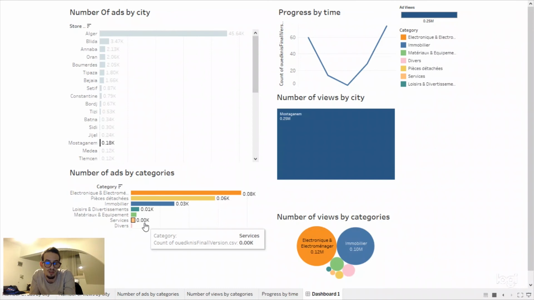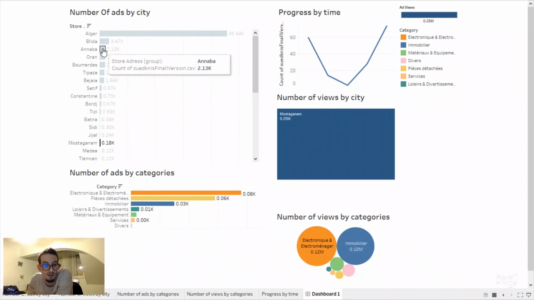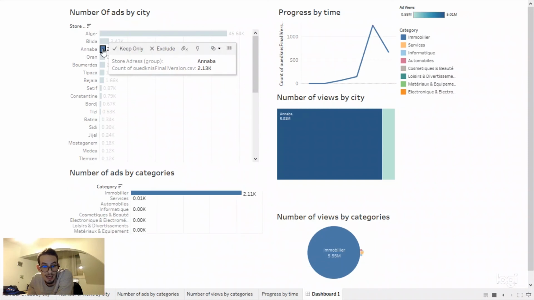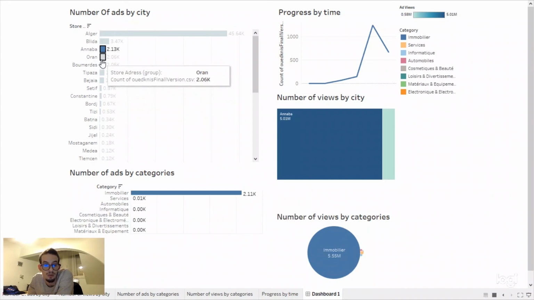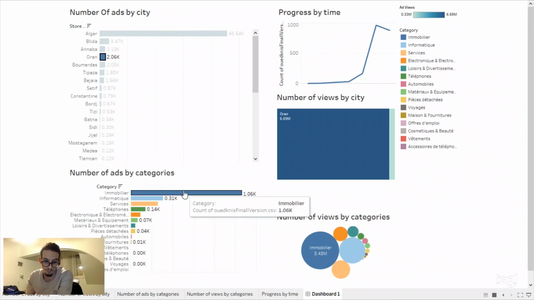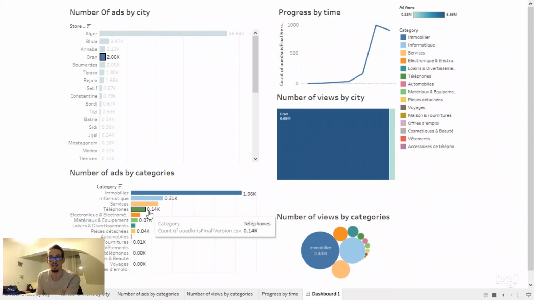We can understand what each city operates in. In Mostaganem we have electronics, immovable and so on. In Annaba, we don't have anything, only immovable, things related to renting and selling houses. And if we go to Oran, we have immovable, a little bit of informatics, and so on.